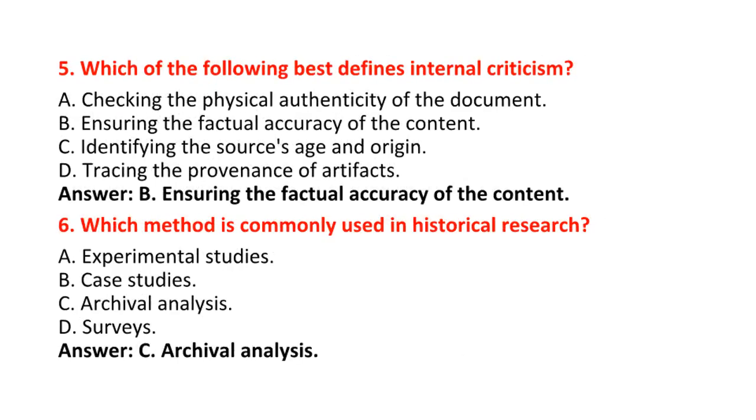5. Which of the following best defines internal criticism? A. Checking the physical authenticity of the document. B. Ensuring the factual accuracy of the content. C. Identifying the source's age and origin. D. Tracing the provenance of artifacts. Answer: B. Ensuring the factual accuracy of the content.